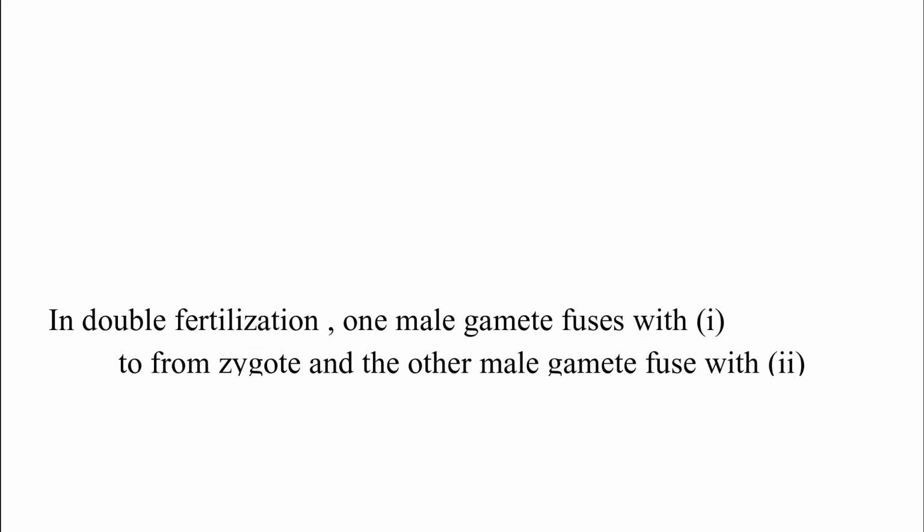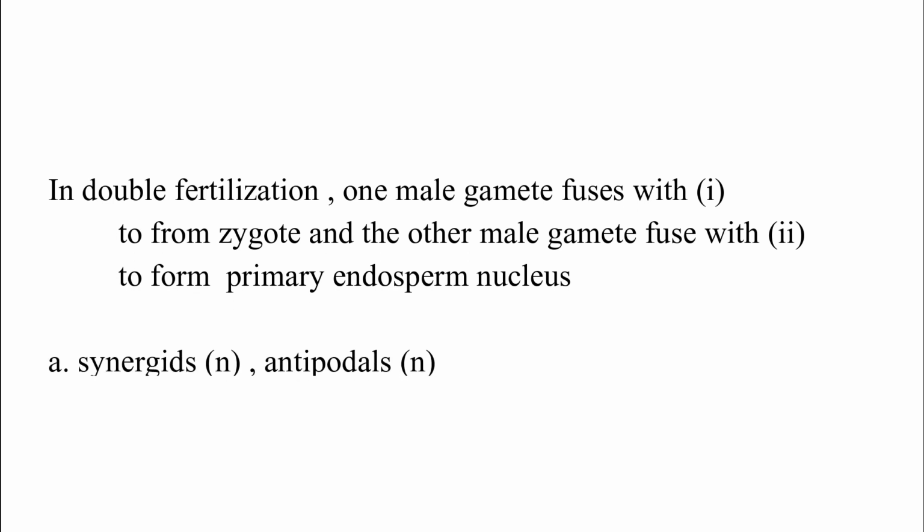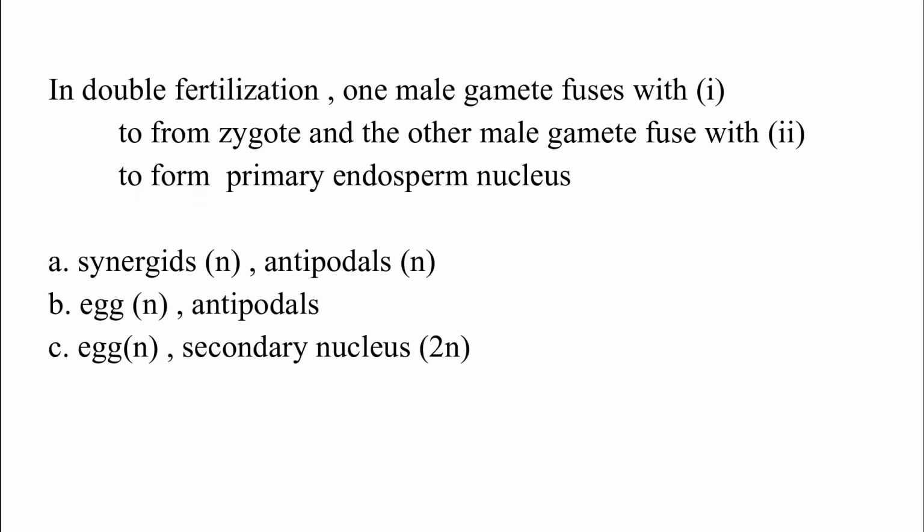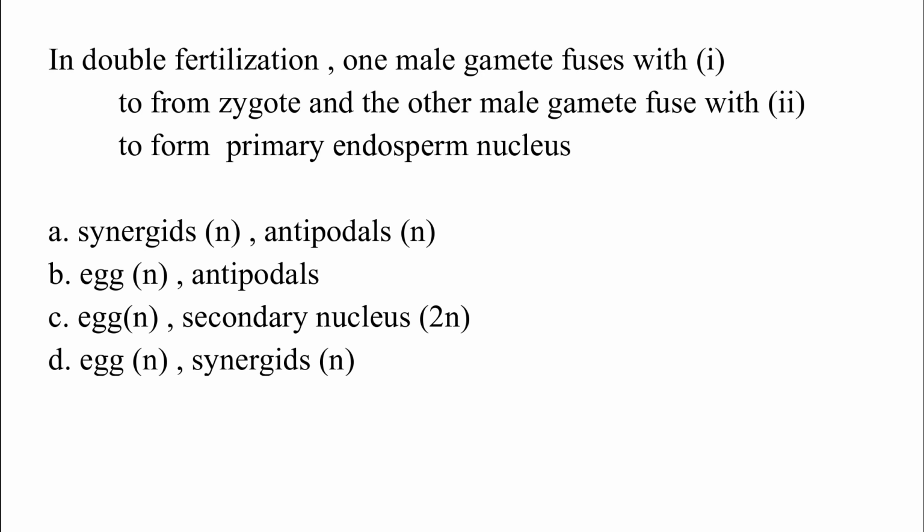In double fertilization, one male gamete fuses with n to form zygote and the other male gamete fuses with 2n to form primary endosperm nucleus. Option A, synergid, antipodal. Option B, egg, antipodal. Option C, egg, secondary nucleus. Option D, egg, synergid. The correct answer is option C, which is egg and secondary nucleus. In double fertilization, one male gamete fuses with egg to form zygote and the other male gamete fuses with secondary nucleus to form endosperm.